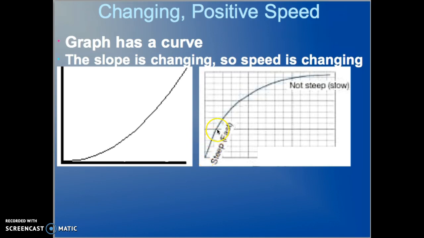Right here, steep line means a faster speed, and here we slow down. So this is like you're merging onto the interstate. You're moving slowly down the ramp and you speed up and then you're going 80 miles per hour. And this is the exact opposite. You're moving 80 miles per hour, you see your exit, you slow down, you come to a stop at the stop sign.